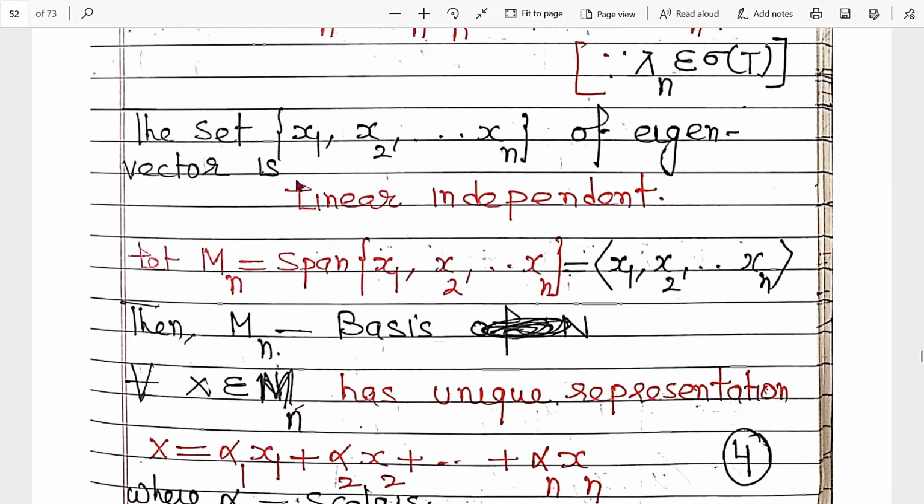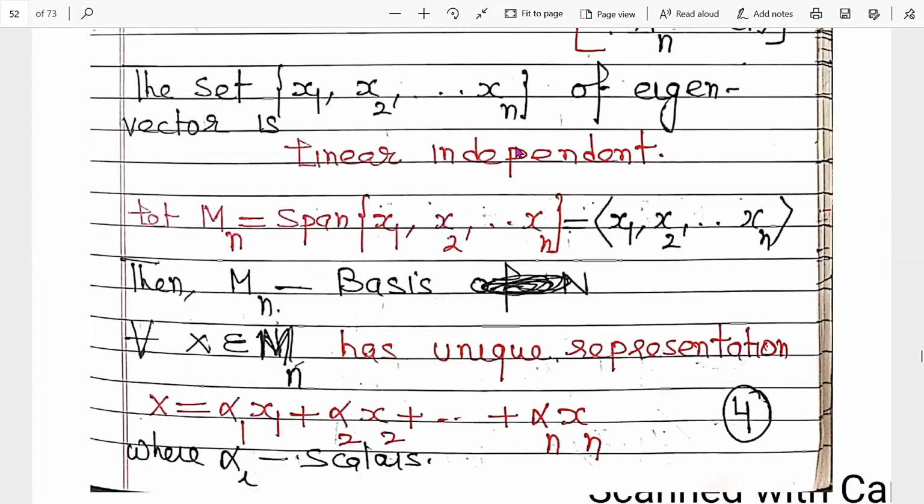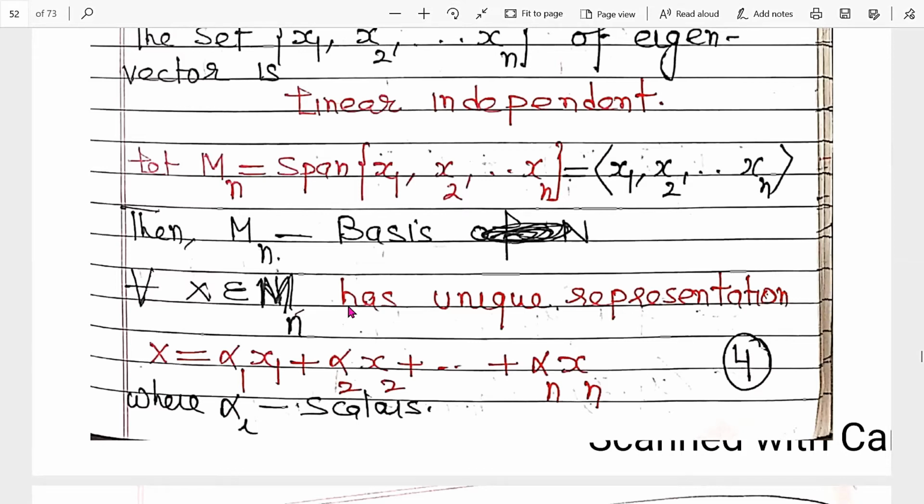If this is a basis of this space, then every vector of this space can be uniquely expressed as a linear combination of these vectors, right? So for every x belonging to Mn, there is a unique representation: x is equal to alpha 1 x1 plus alpha 2 x2 plus up to alpha n xn, where the alpha i are scalars, and this representation is unique. That is the definition and property of a basis. That is equation number 4. Clear?